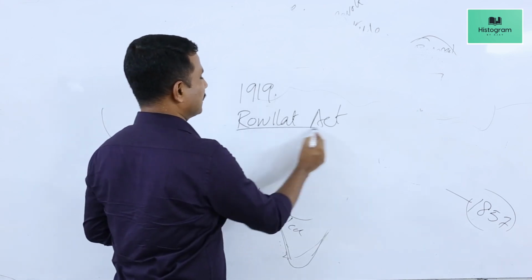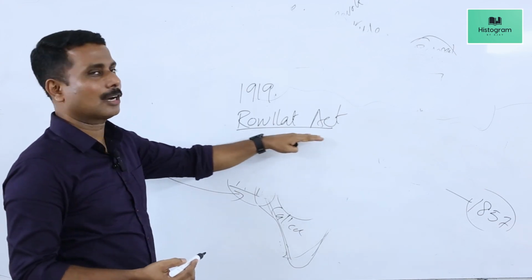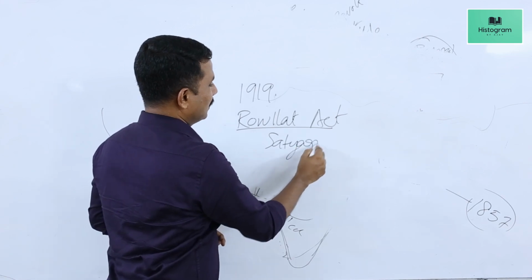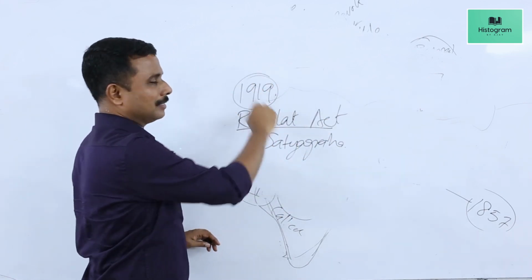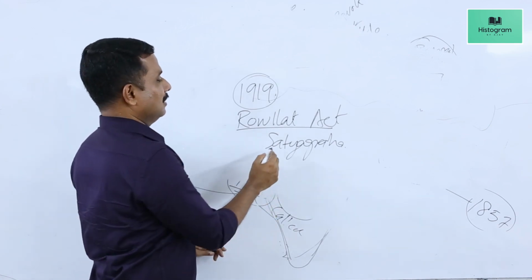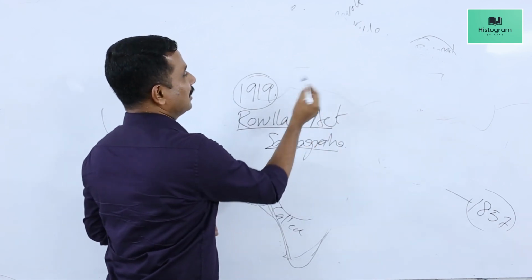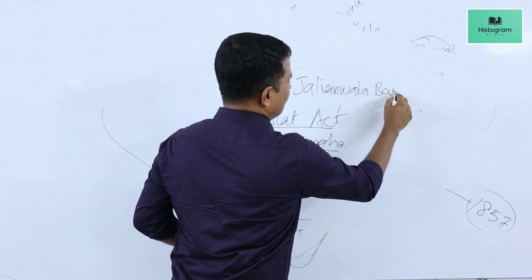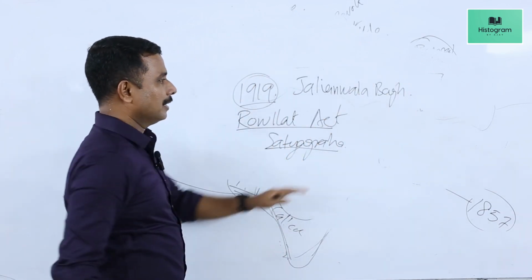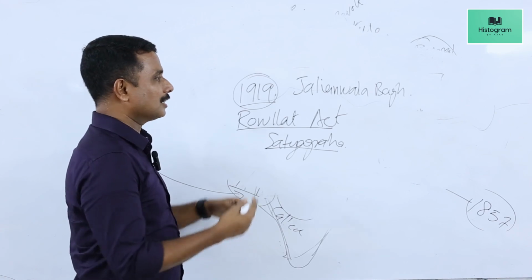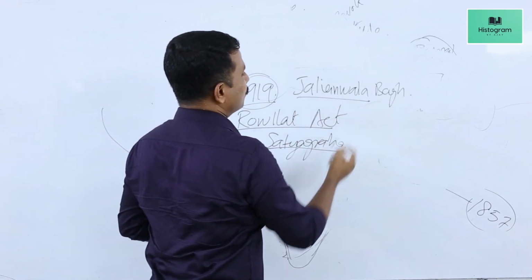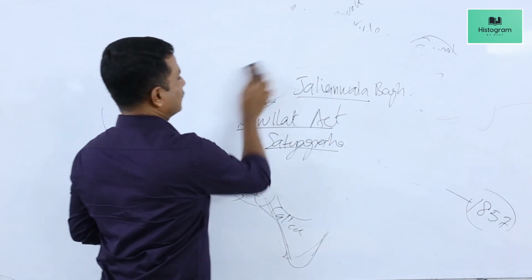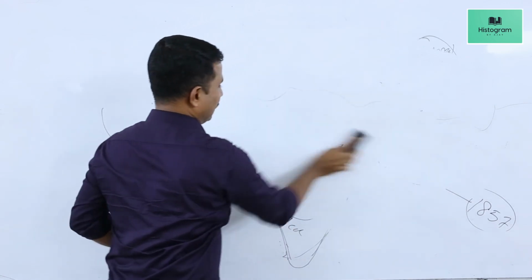This was the power granted to British administrators by the Rowlatt Act, against which Gandhi started a satyagraha struggle in 1919. During this struggle, there was a tragedy known as the Jallianwala Bagh tragedy in 1919 in Punjab. A large number of Indians were killed by the British firing, and Gandhi decided to fight against the British in a more vigorous manner.